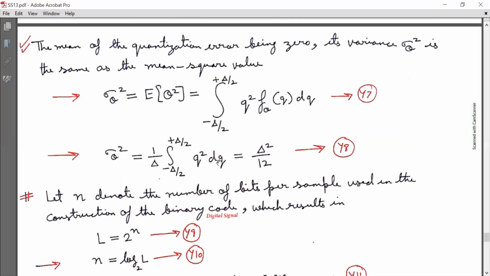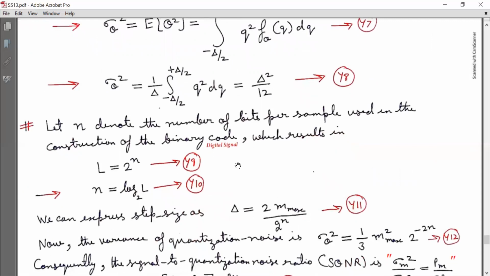Let n denote the number of bits per sample used in the construction of binary code, that is digital signal, which results in capital L is equal to 2 raised to power n. That is equation y9. So equivalently, n is equal to log with base 2 of L, marked as equation y10.